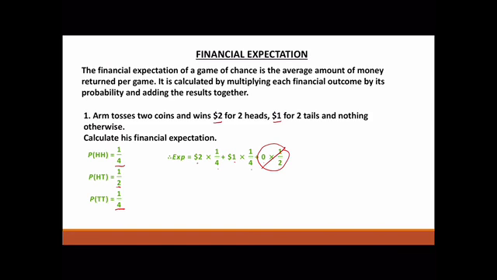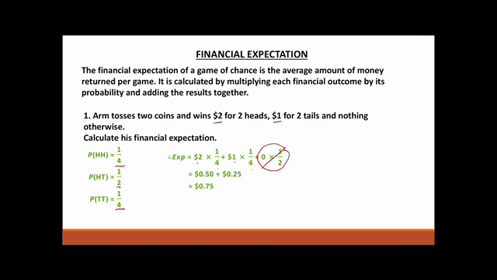So 2 times a quarter is 0.5, so 50 cents, 1 times a quarter is 0.25, so 25 cents. Over the long run, he'll expect to get 75 cents for every game. So this isn't how much he will get every time. It's just over the long run, he'll average 75 cents per game.